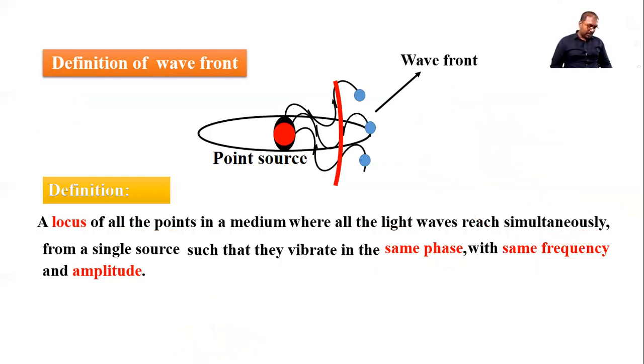You can go through this. I hope the concept of the wavefront is clear. A wavefront is basically an imaginary surface to which the wave reaches simultaneously, or a locus, the collection of particles or points in a medium where the wave reaches simultaneously, so that they have the same phase, same amplitude, same frequency.